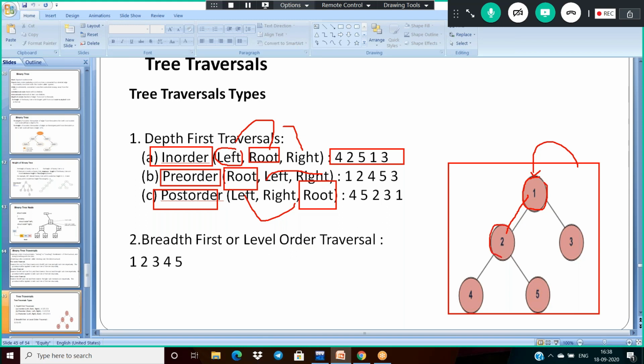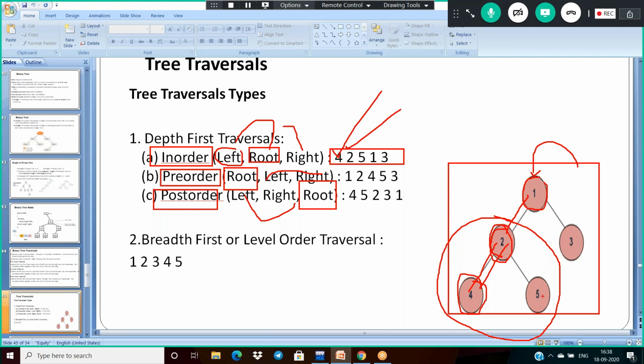But this is a subtree, and if it is a subtree, we can do the same procedure again: left, root. Again we have to visit the left side. What is left? 4. So 4 will come first. After 4, next visit the root. What is the root? 2. Yes, 2 will come.